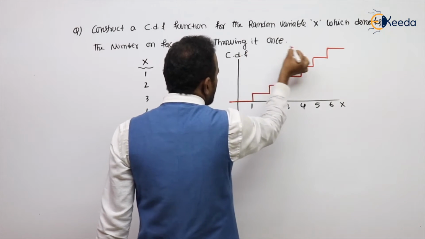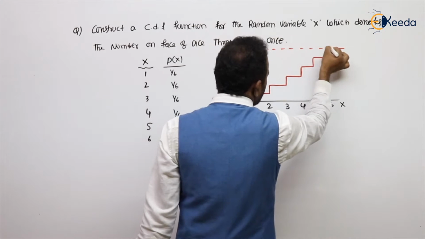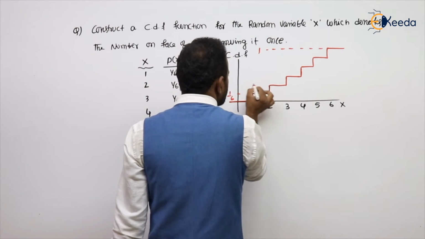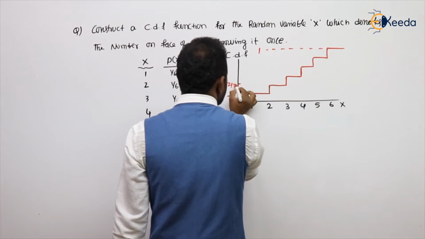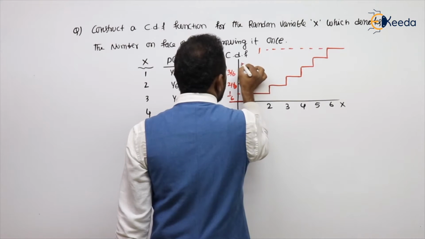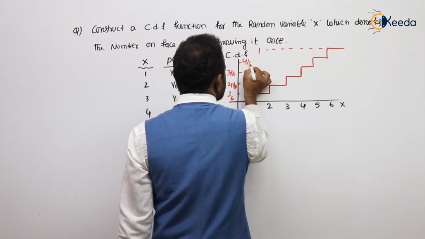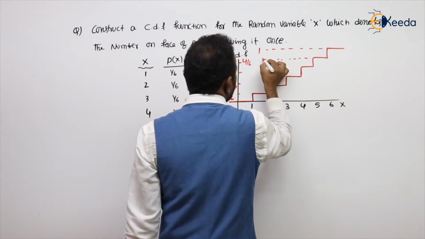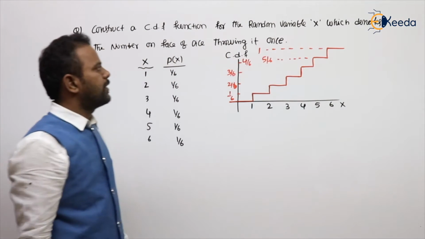So the total value is nothing but 1. And this value is 1 by 6. This value is 2 by 6. That value is 3 by 6. Next 4 by 6. This value itself is called 5 by 6, and so on.